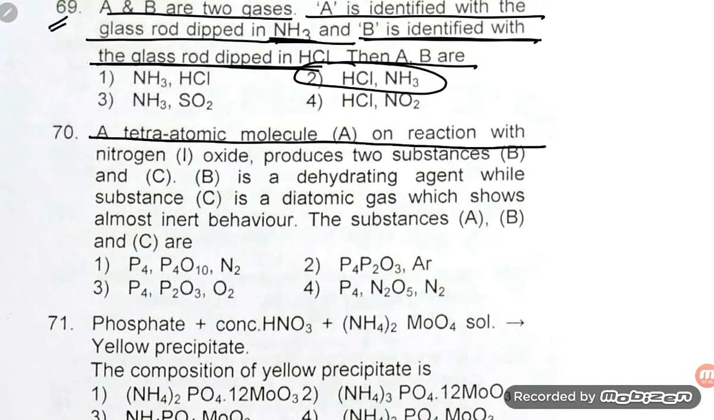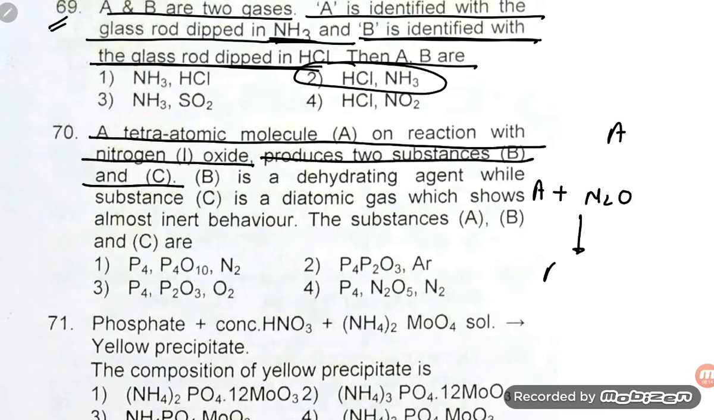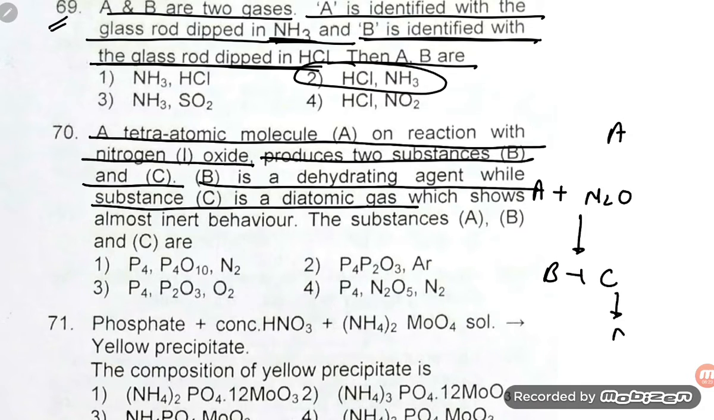A tetraatomic molecule A on reaction with nitrogen first oxide, N2O, produces two substances B and C. B is a dehydrating agent while substance C is a diatomic gas. Diatomic gas means N2, and B is the dehydrating agent.